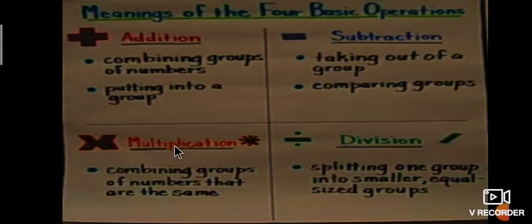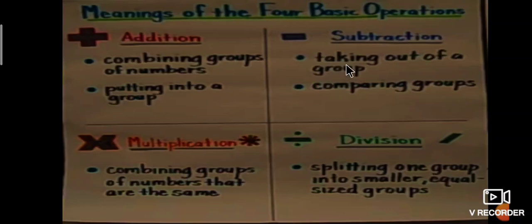The third one is multiplication. What is the meaning of multiplication? Multiplication is combining groups of numbers that are the same. That is the meaning of multiplication. The symbol used for multiplication is into, called multiplied by. This is called the multiplication symbol.